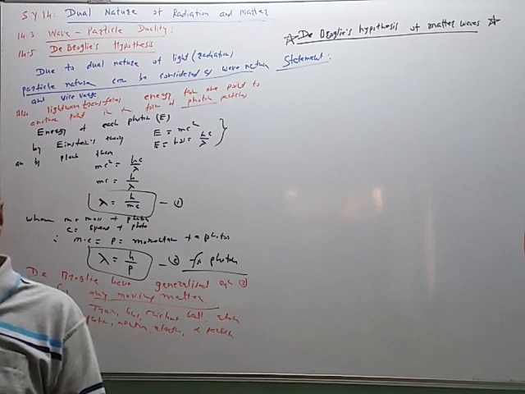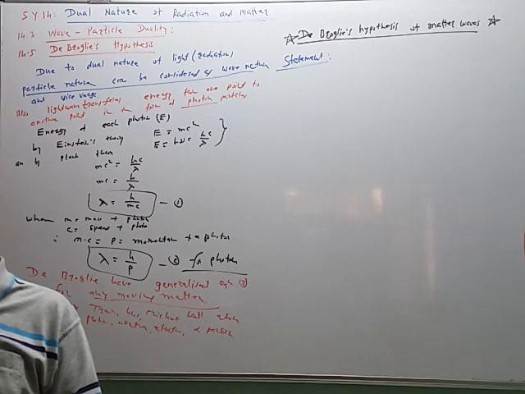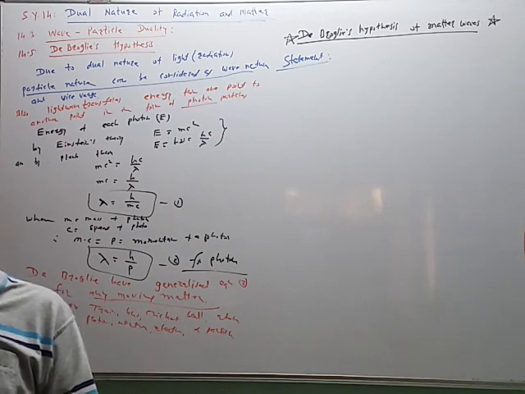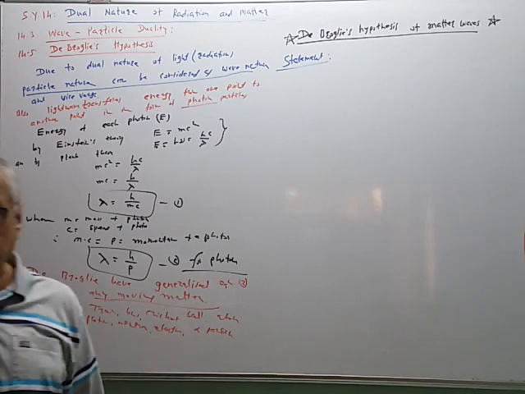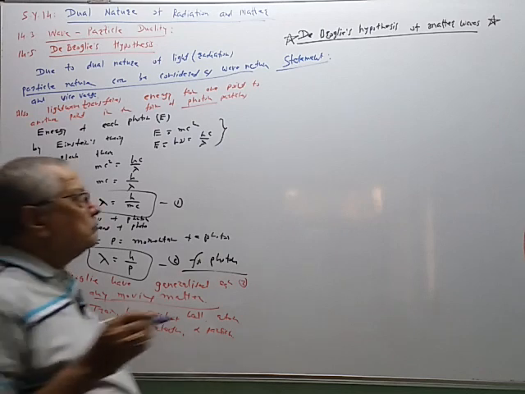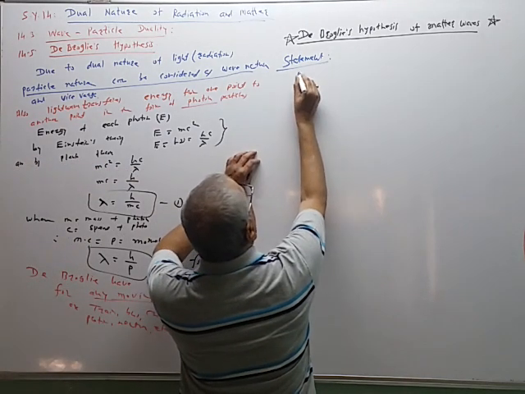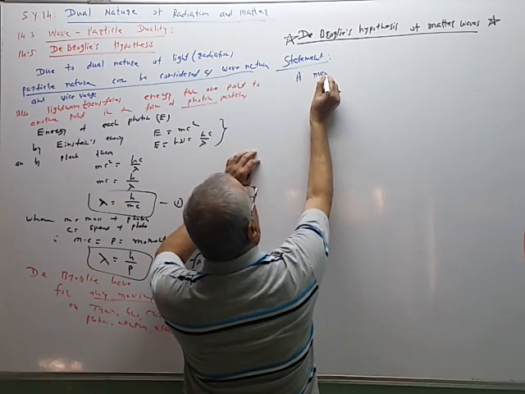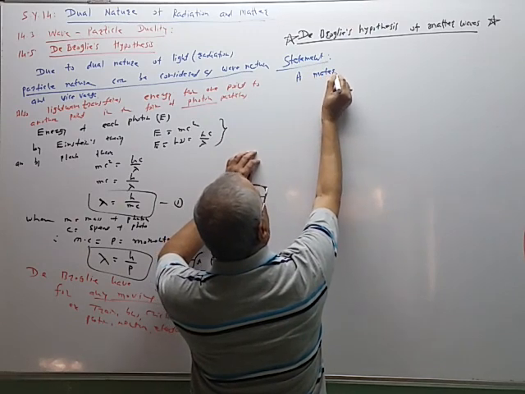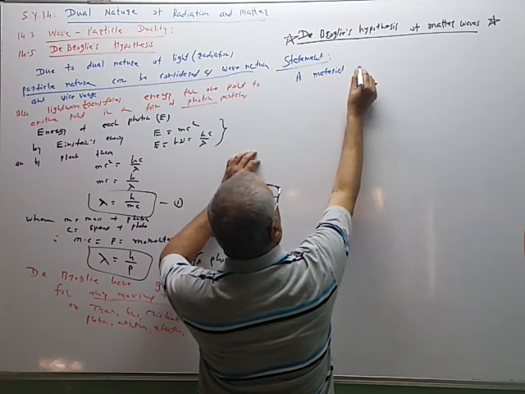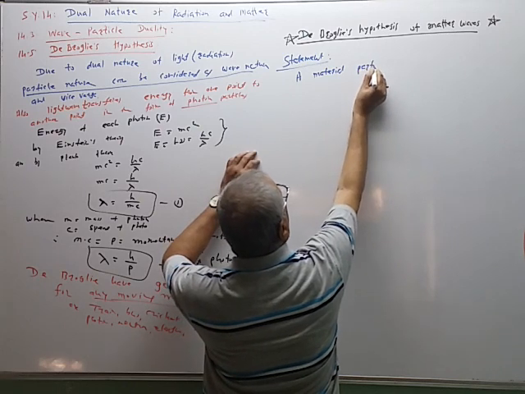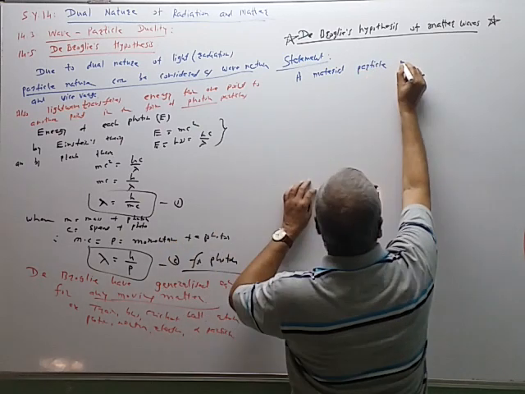A material particle of momentum p is equal to m into v has a wave associated with it having wavelength given by lambda is equal to h upon p. A material particle, it is not a photon. Photon also is applicable. A material particle